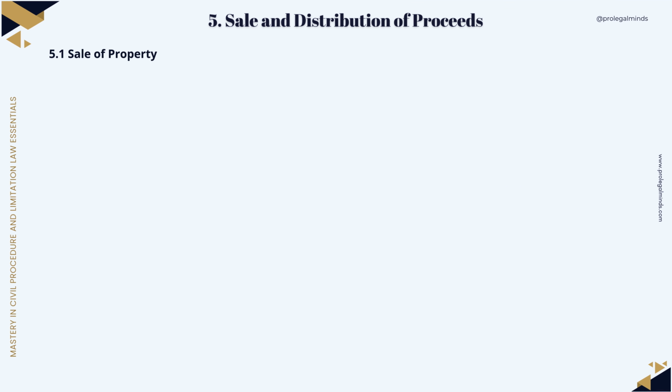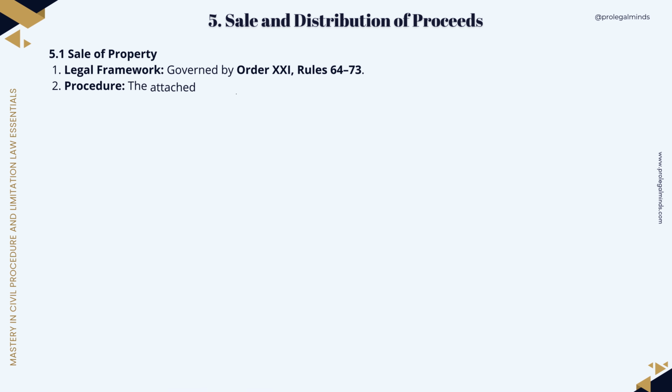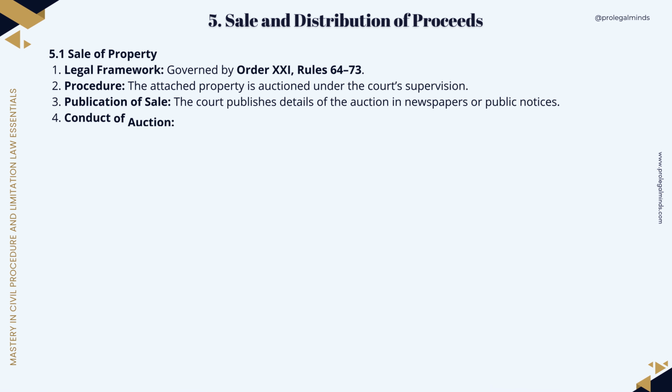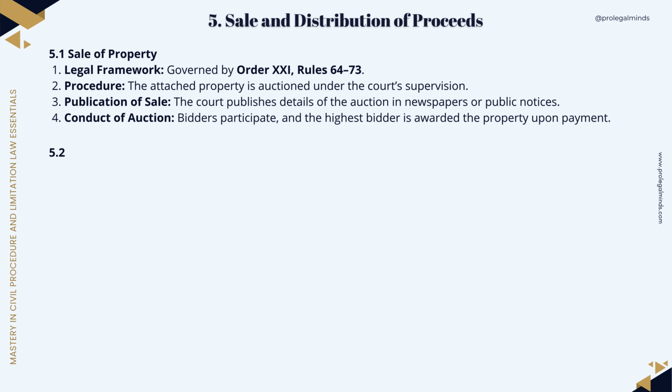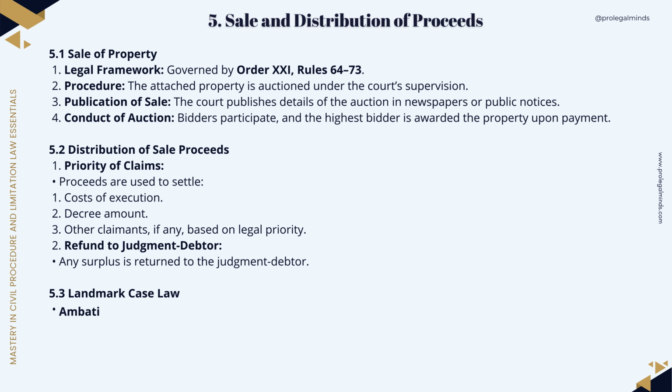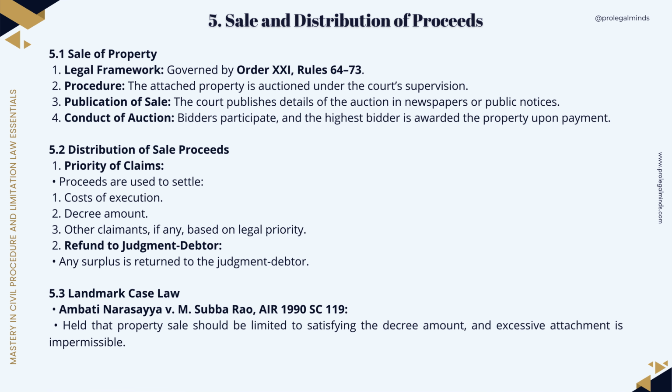Sale and distribution of proceeds. Sale of property. Attached property is sold via auction under court supervision. Sale details are publicized, and the highest bidder acquires the property upon payment. Distribution of proceeds. Proceeds are distributed in this order: 1. Costs of execution. 2. Decree amount. 3. Claims from other creditors. Any surplus is refunded to the judgment debtor.